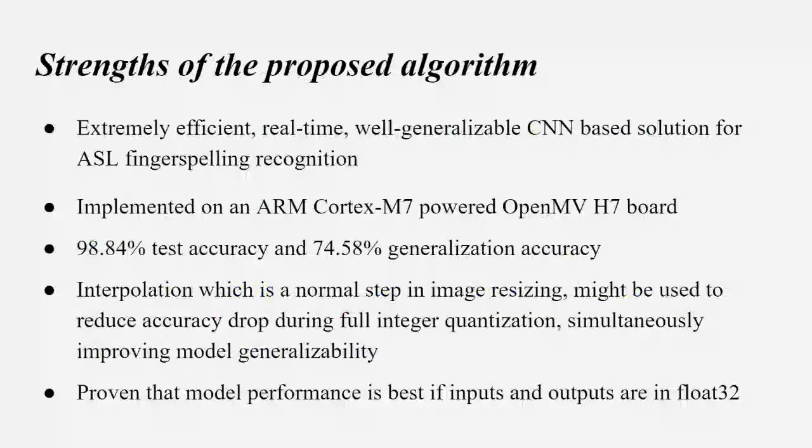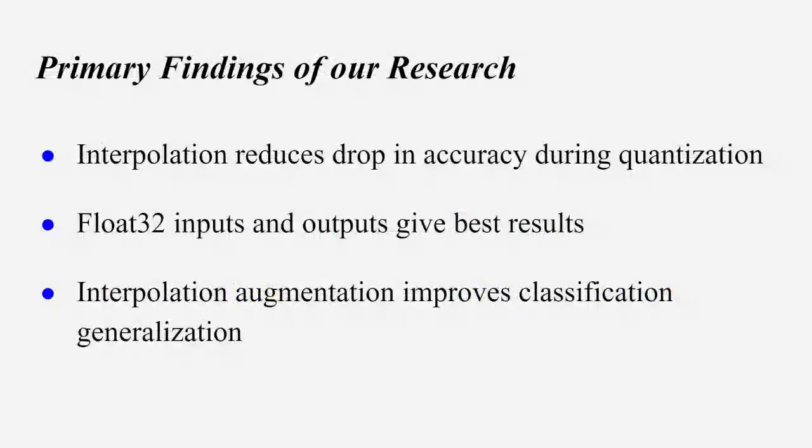First, let's discuss the strengths of the proposed algorithm. It's an extremely efficient, real-time, well-generalizable CNN-based approach implemented on an ARM Cortex-M7 based microcontroller. Test accuracy for model 2 was 90.84 and 74.58 was the generalization accuracy. Interpolation was found to be the most efficient way of image resizing and augmentation. And we also proved that model performance seems to be much better with float32. It is, however, well known, but our research findings corroborate this knowledge.